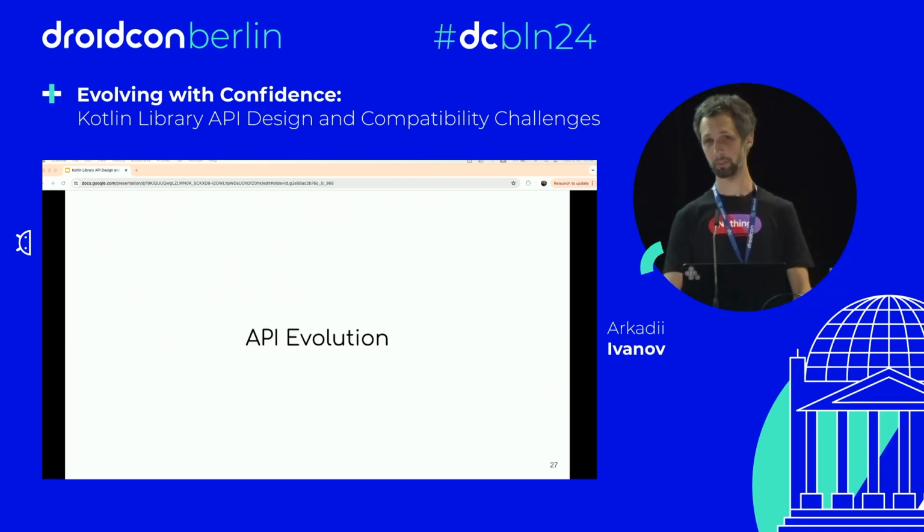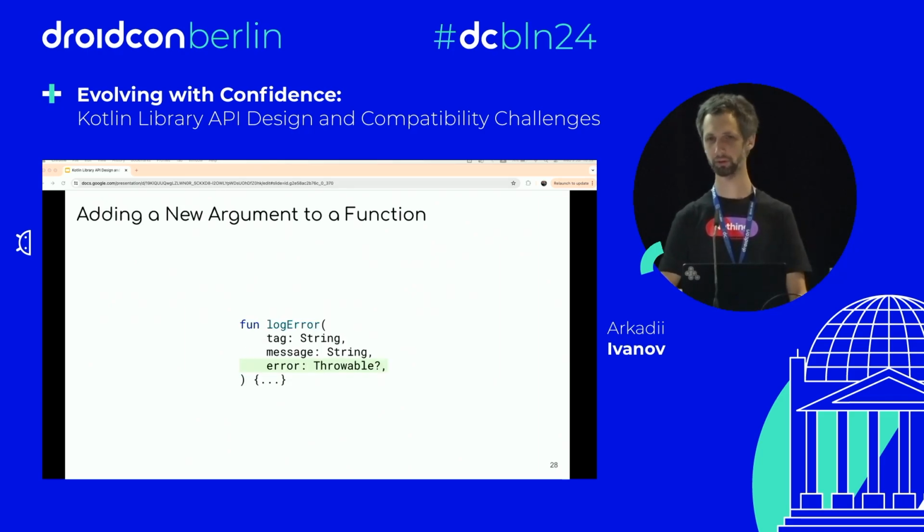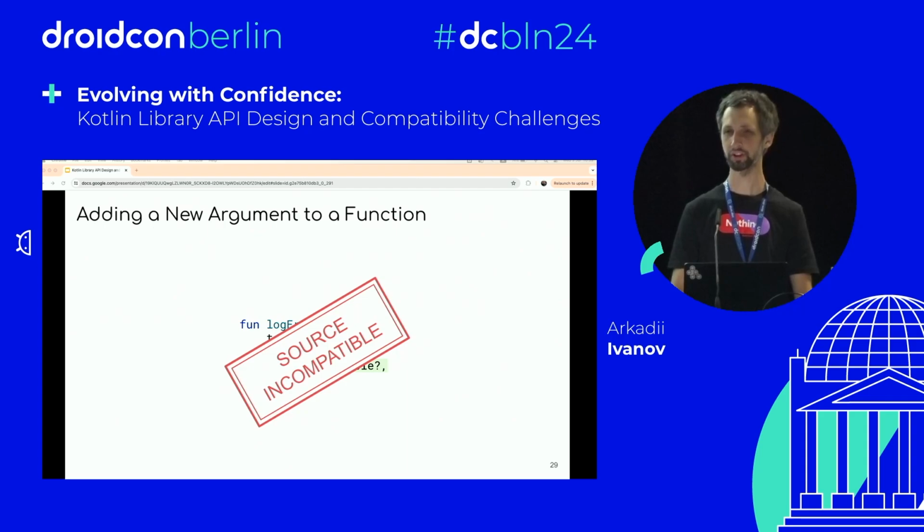So let's talk about some real-life examples that personally I faced during my library development. The first one is very simple. We want to add a new argument to a function. Let's say in this case we have a log error method with tag and message strings, and we want to also add an error throwable, which is nullable in this case, optional. Of course, this change is not source compatible because we can have a client that calls this function supplying just 2 arguments. It will not compile anymore.